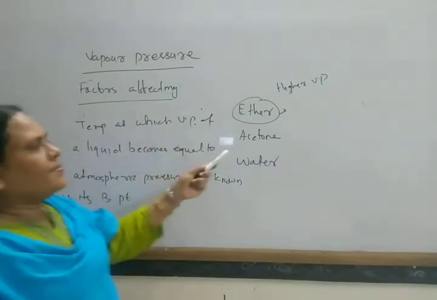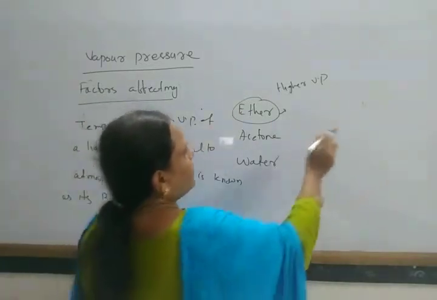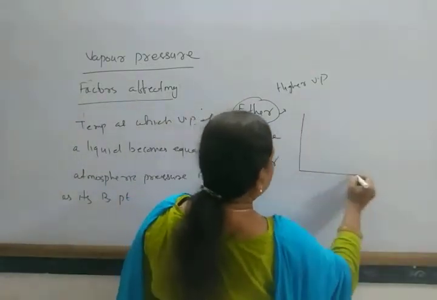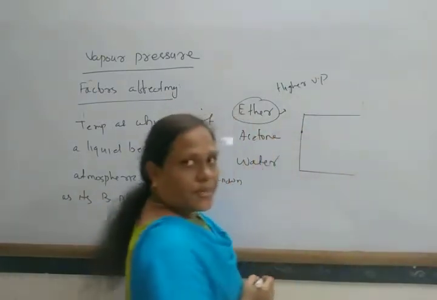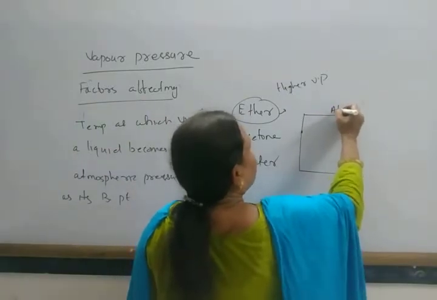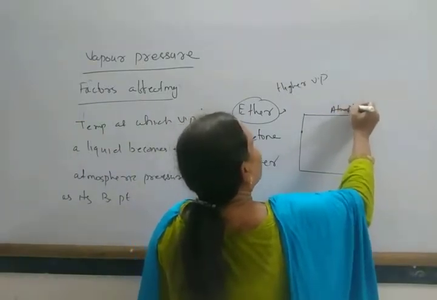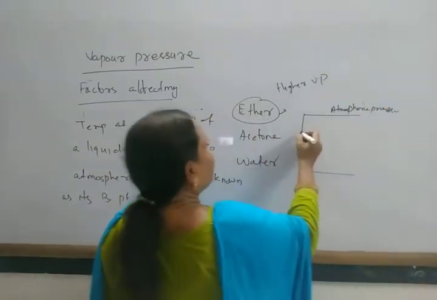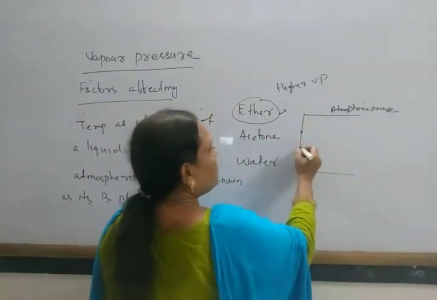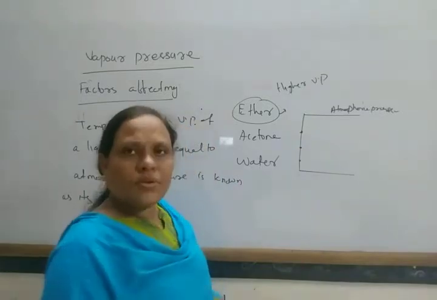Suppose I take a graph like this. This is the atmospheric pressure, and this is the vapor pressure of ether, this is the vapor pressure of acetone, and this is the vapor pressure of water.